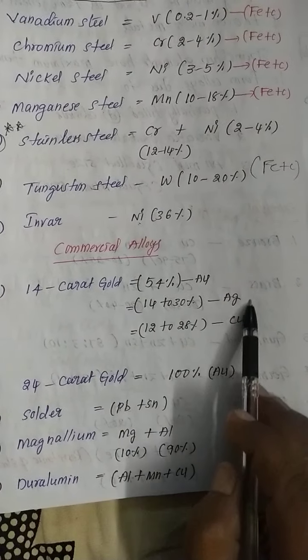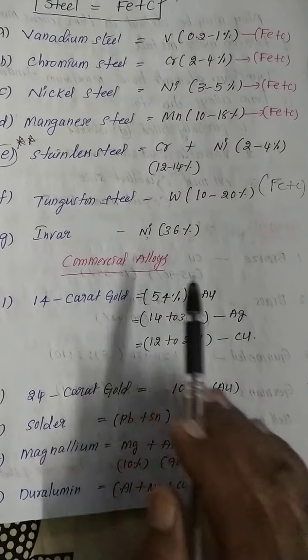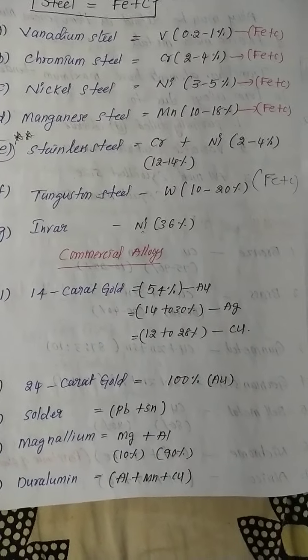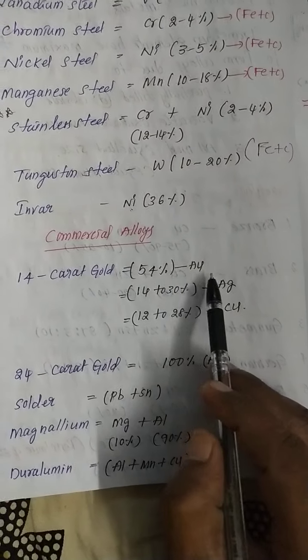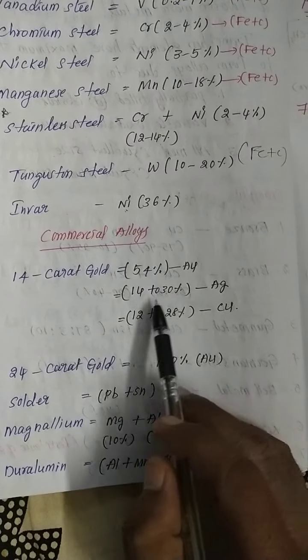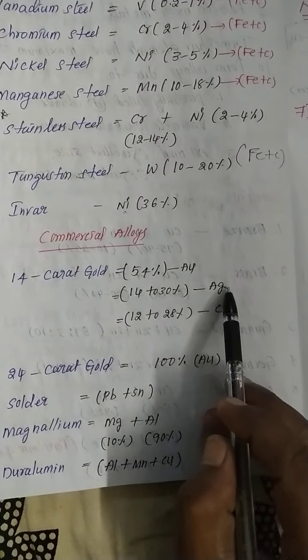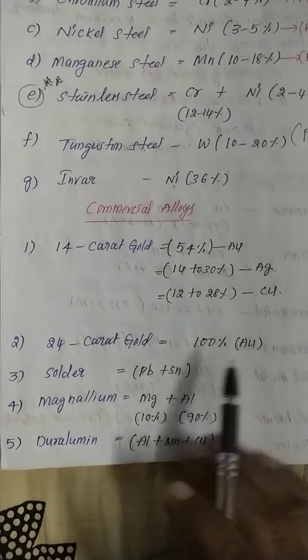These three combinations are called 14 karat gold. Most important, 14 karat gold contains 54% gold, 14 to 30% silver, 12 to 28% copper.